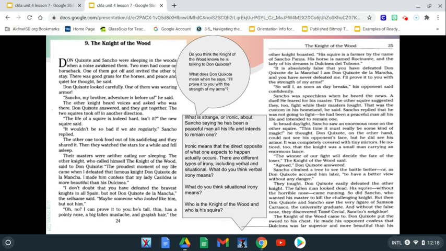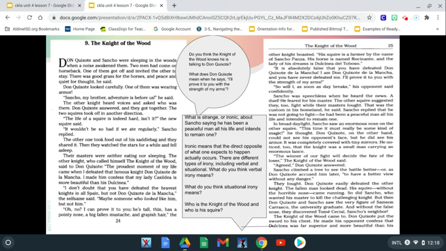The two squires took off in another direction. "The life of a squire is indeed hard, isn't it?" the new squire said. "It wouldn't be so bad if we ate regularly," Sancho replied. The other one took food out of his saddlebag and they shared it. Then they watched the stars for a while and fell asleep. Their masters were neither eating nor sleeping.